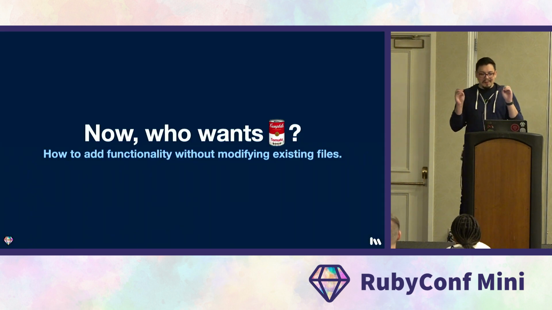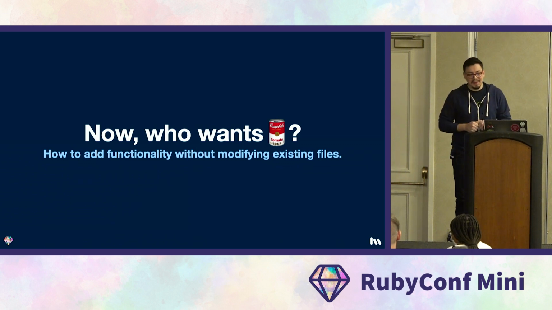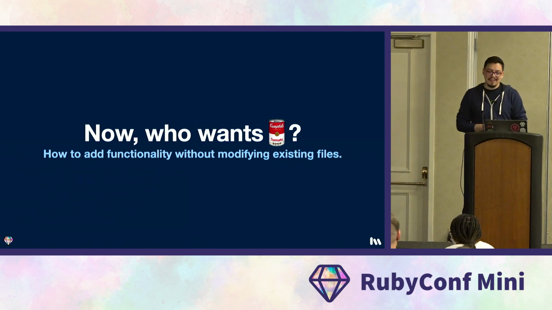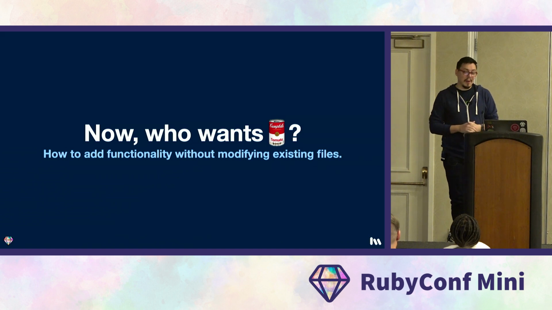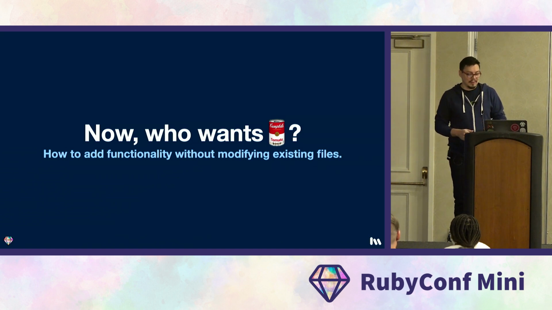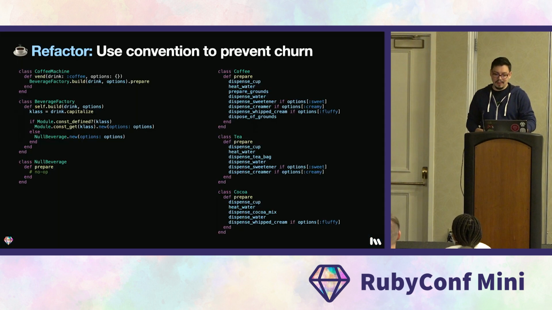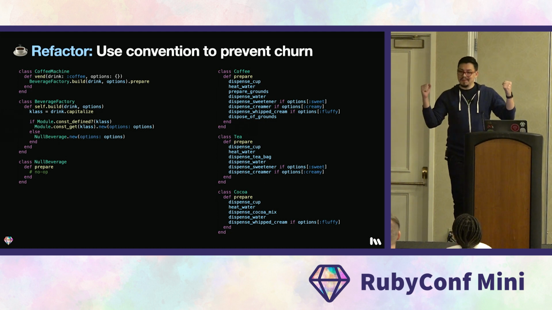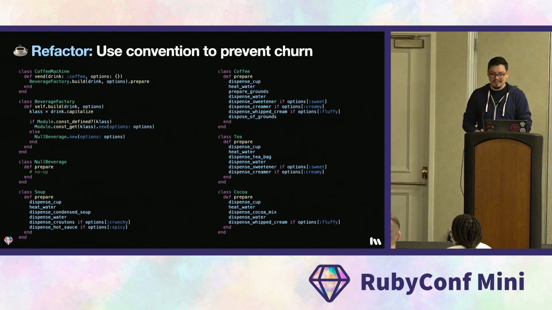Except that there was a reason why we did all this, right? We needed to add soup to our coffee machine. And we wanted to do so without making it more complex. So here's where we left off. Let's add some soup. There you go.